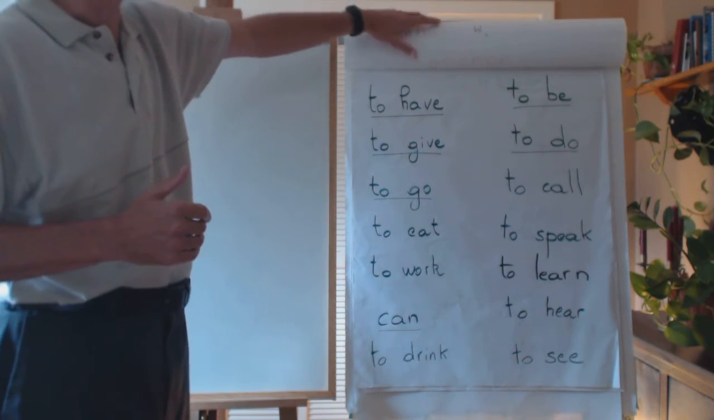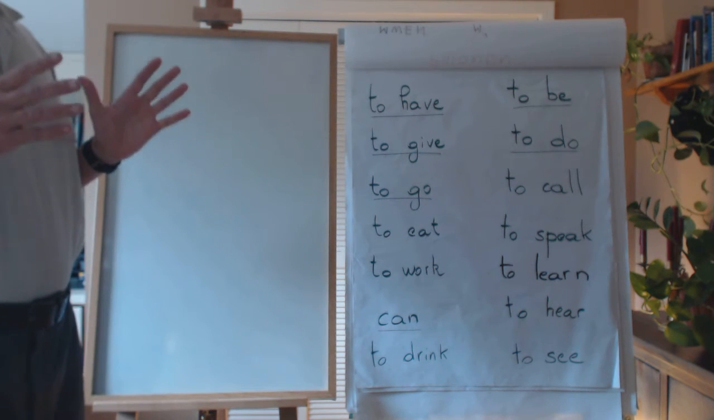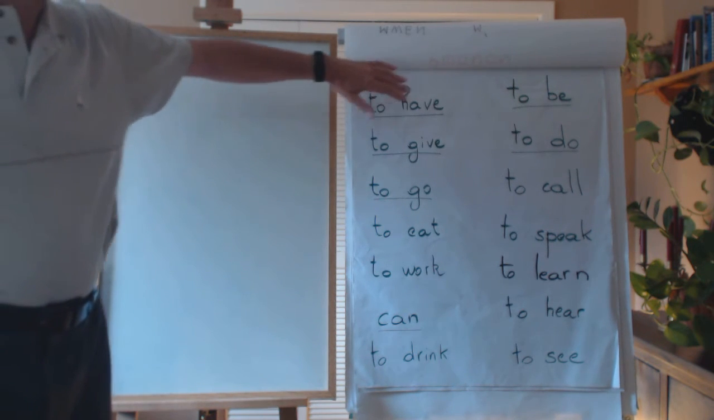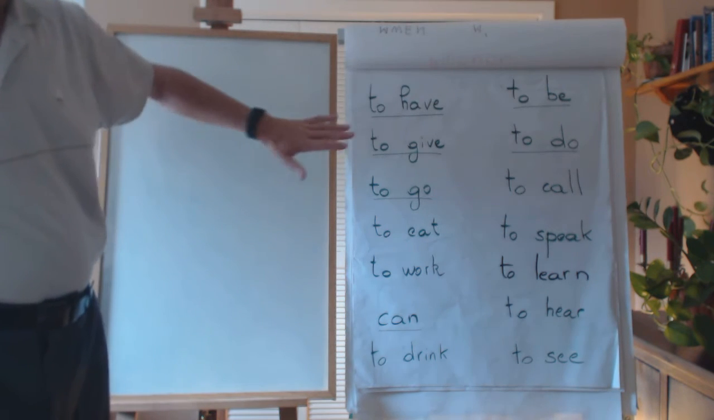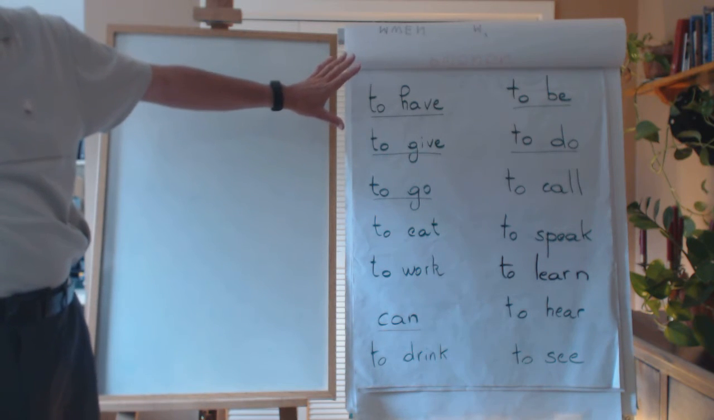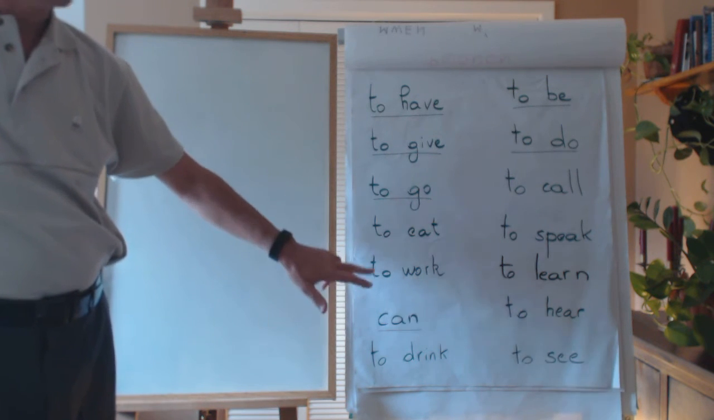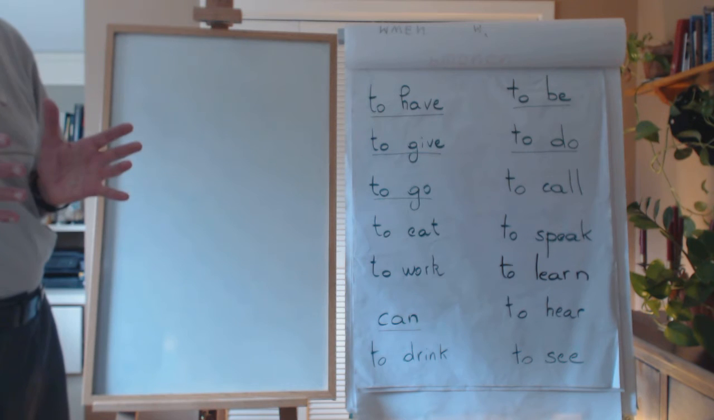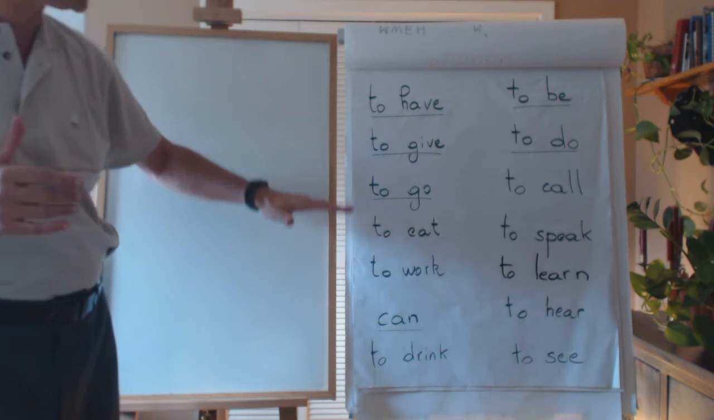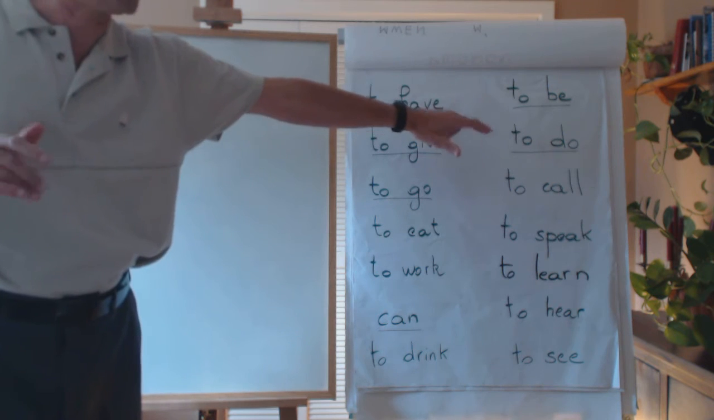Now, let's talk about the verbs. The first verbs, the key verbs. In every language, we start with to have and to be, and then to give, to do, to go. So we are going to talk about those five, and can, six verbs which are really the most common in the Creole language. We use can all the time, to be all the time, to have all the time, etc. And to do, very important.